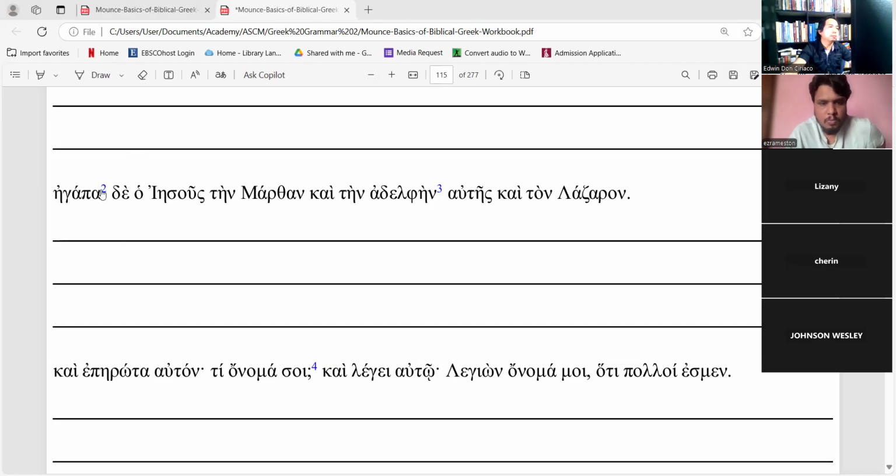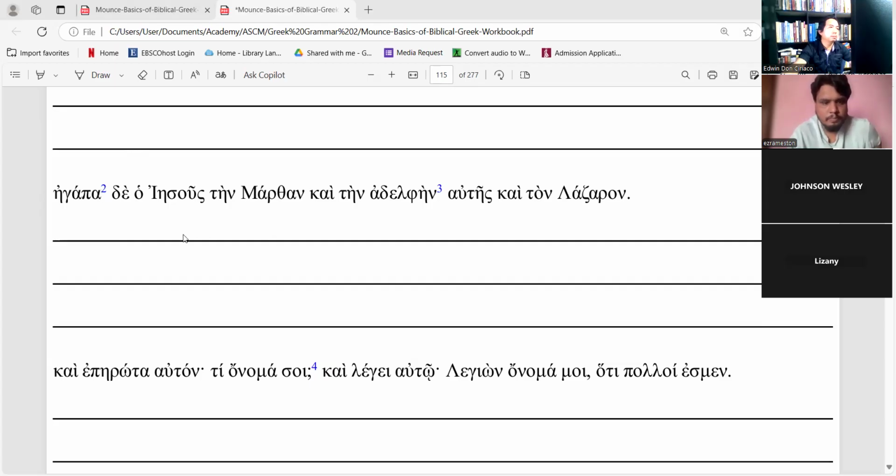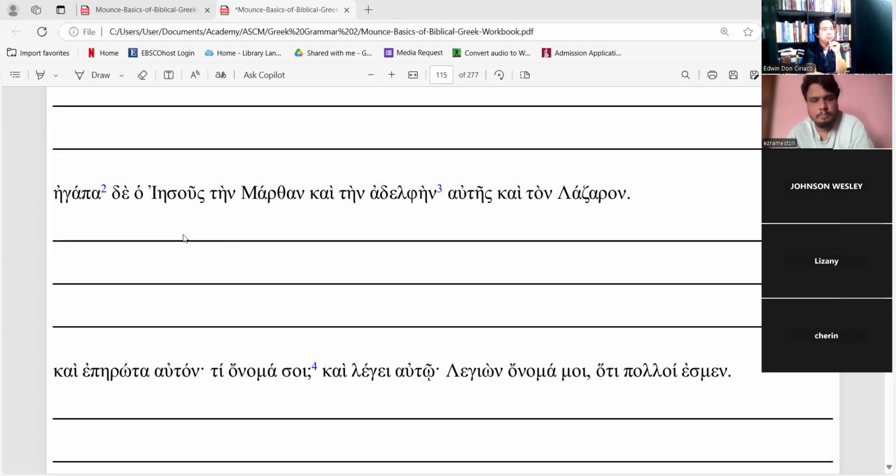Egapa de ho Iesous tin Marthan kai tin adelphen autis kai ton Lazaron. And Jesus loved Martha and her brother Lazarus.